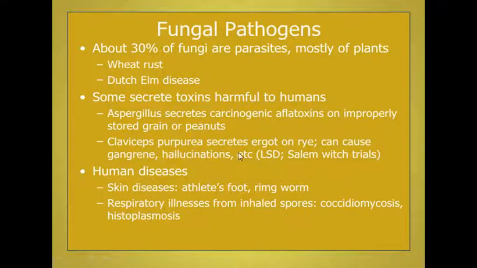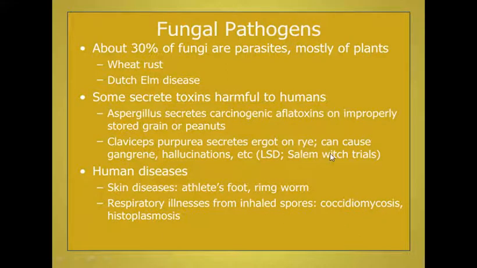Aflatoxins are carcinogenic. The term carcinogenic means they cause cancer in the affected. Claviceps purpurea secretes ergot on rye. It causes gangrene, hallucinations, etc. Then skin diseases like athlete's foot, ringworm, and respiratory illnesses from inhaled spores, coccidioidomycosis, histoplasmosis, etc. may be caused.